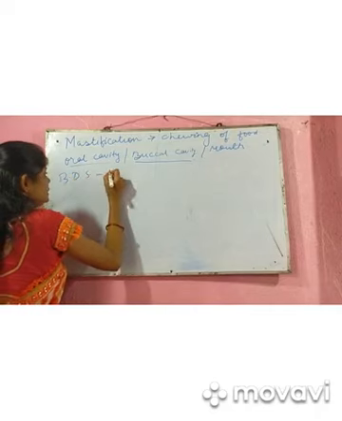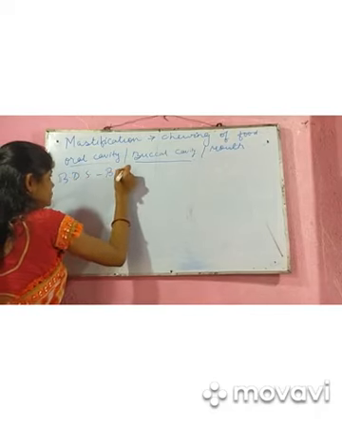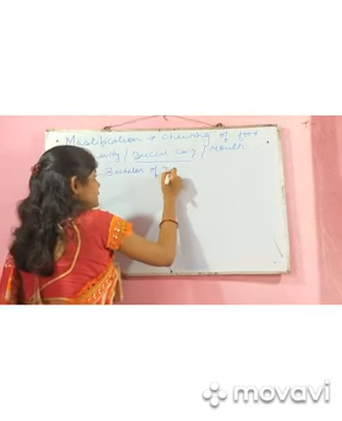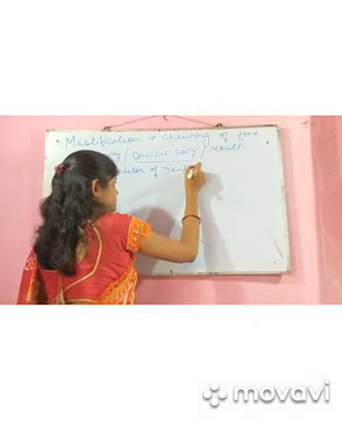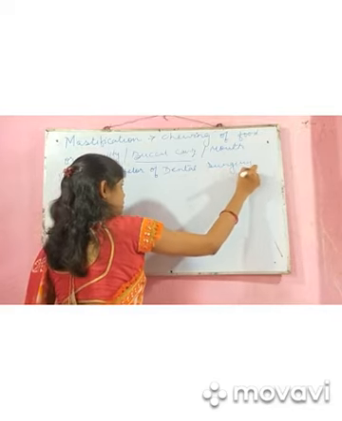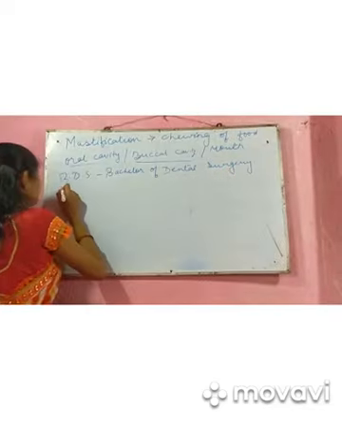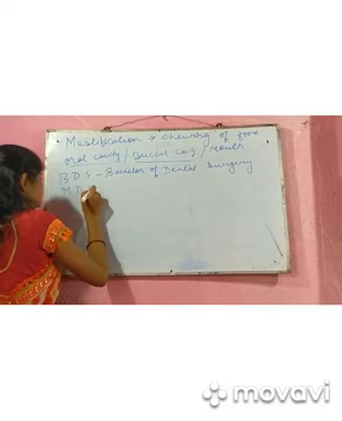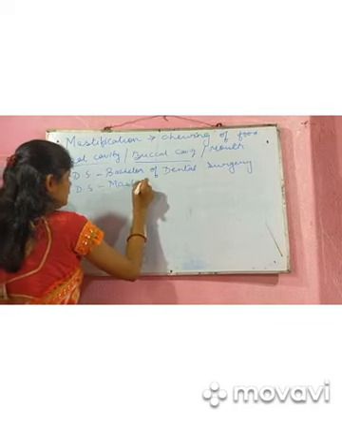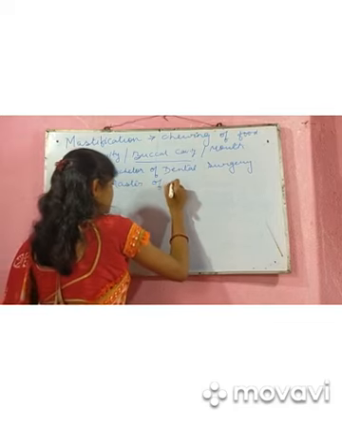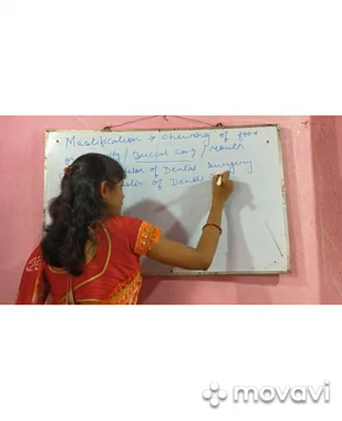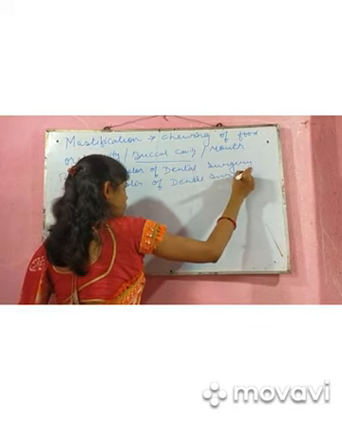BDS means Bachelor of Dental Surgery. It is a graduation degree. Or MDS, Master of Dental Surgery. These are the degrees which a person gets to become a doctor of teeth.